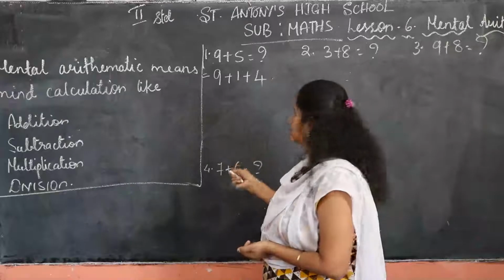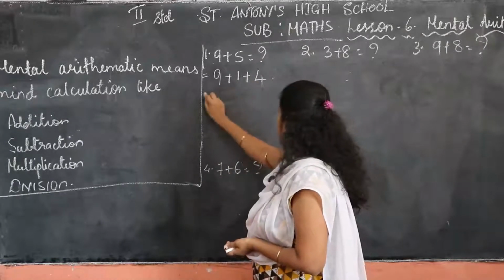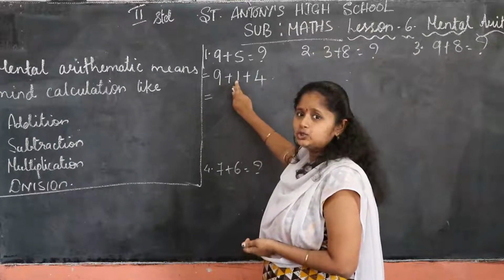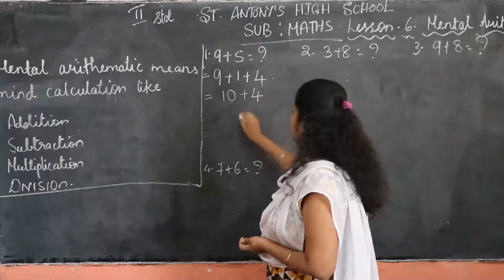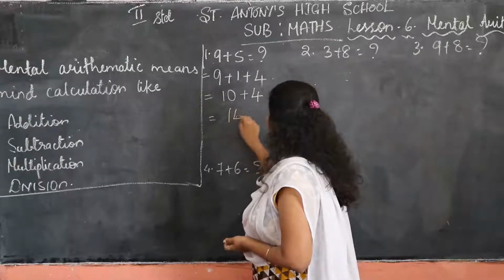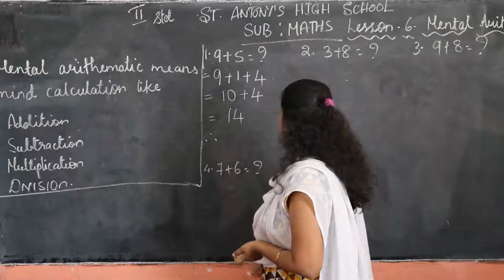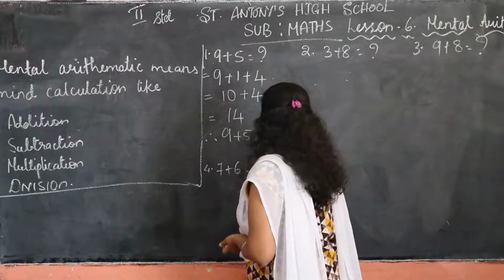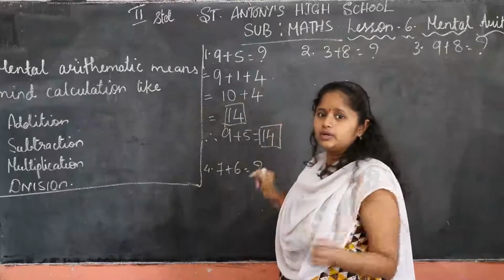Children, is it easy? See, 1 plus 4 is 5. So 9 plus 1 is equal to how much? First you have to add these two numbers. 9 plus 1 is 10. Then bring this number down, plus 4. So 10 plus 4 is how much? 14. So we get the answer, 9 plus 5 is 14. So we write therefore 9 plus 5 is equal to 14 is our answer. This answer you have to put into the box.